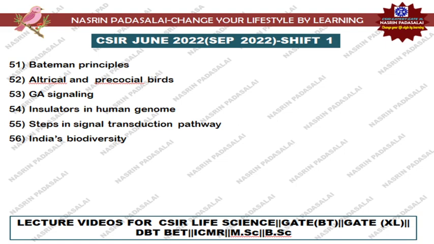And there were questions asked from insulators present in human genes, and what are the steps in the signal transduction pathway. So step wise they are asking. Next, India's biodiversity also a question has been asked. Okay, these are the list of topics from which questions have been asked for shift 1.